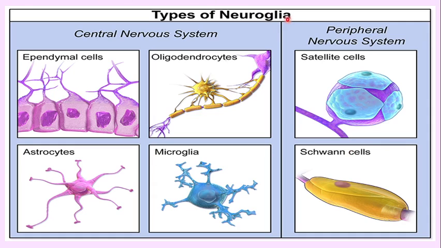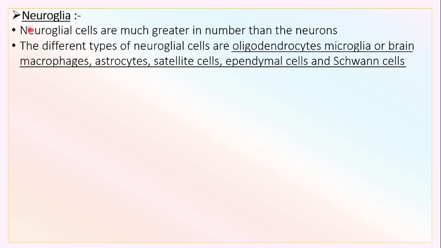Types of neuroglia. As the neuroglial cells are the supportive cells in the nervous system, they are of different types: ependymal cells, oligodendrocytes, satellite cells, astrocytes, microglia, and Schwann cells. Let us see the neuroglia.